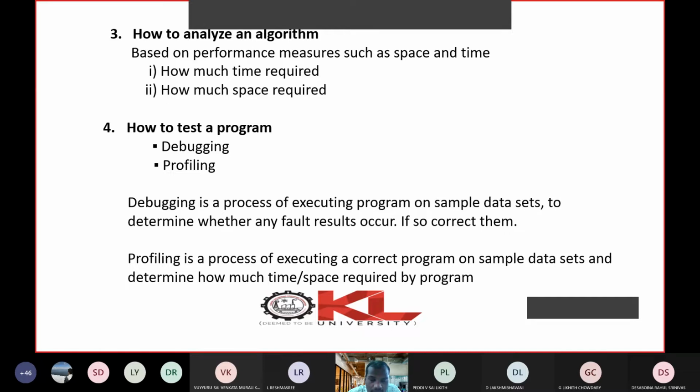Okay. So we will execute our algorithm on the target machine. We note down the starting point of execution, that is time t1. After execution, at the end we note down the time t2. So t2 minus t1 will give you the total time taken by your algorithm or program. That measurement of time taken is called profiling. Okay.